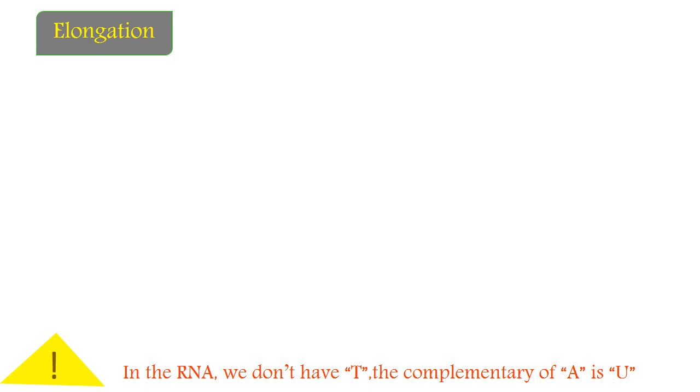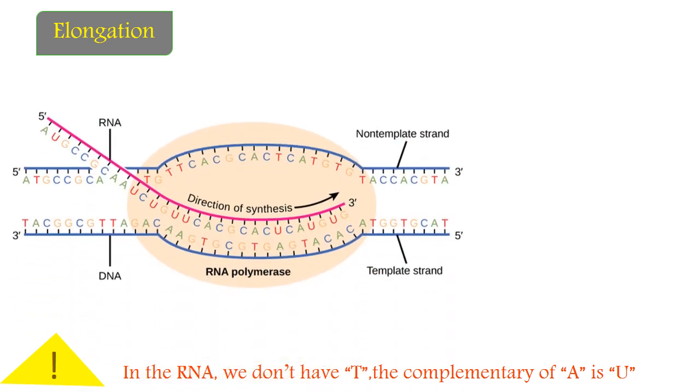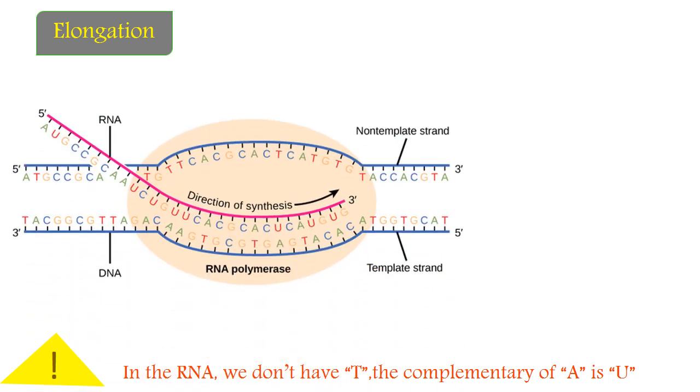So the next stage of transcription is known as the elongation phase. It starts by the sliding down of the RNA polymerase enzyme through the template strand that is located in the 3', 5' direction, and not through the non-template strand that is located in the 5', 3' direction.